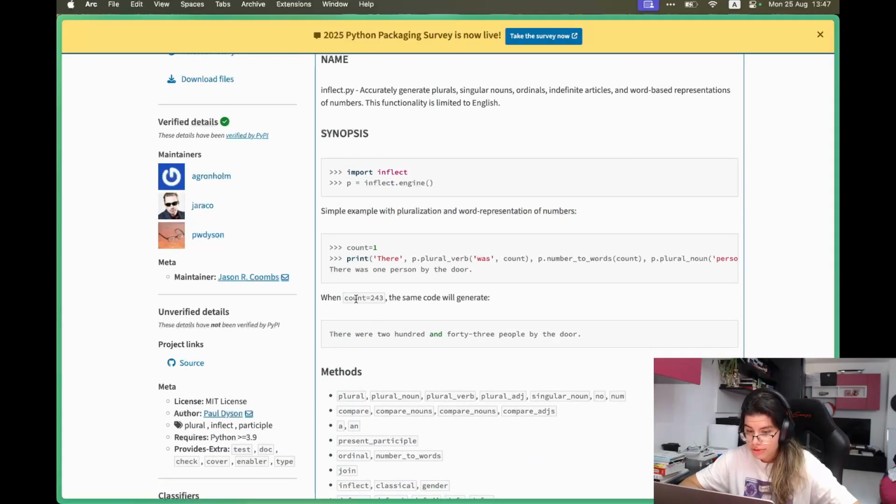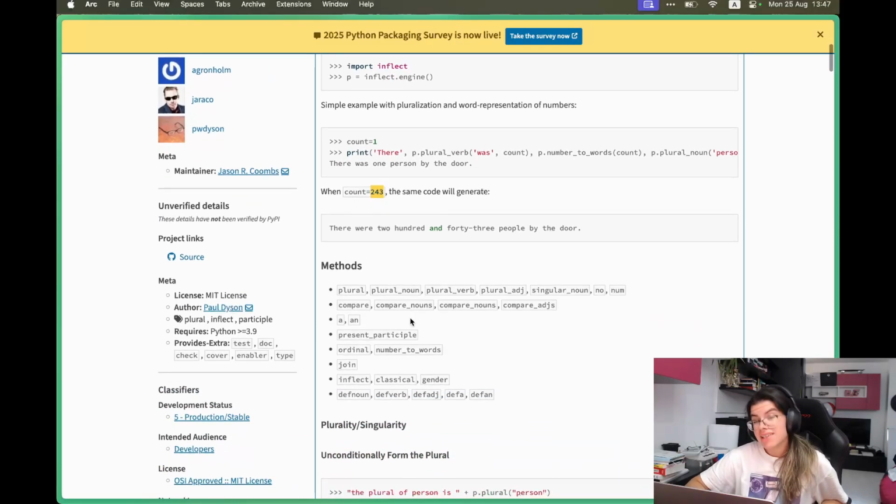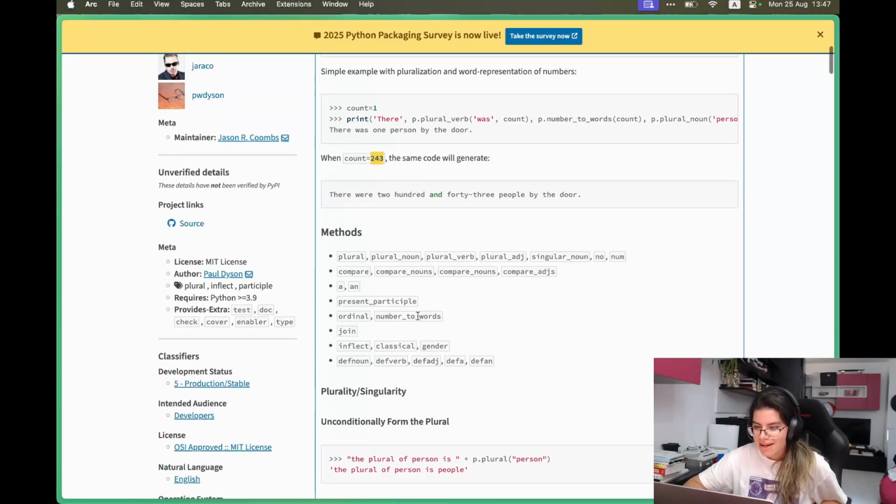Oh, there we go. So when we write count equals 243, it writes it out as a number. And this plural verb thing used was as were because the count is more than one, right? So when we have 2043, then this is going to be were, not was. All right, let's scroll down because this is clearly not what we're looking for, right?